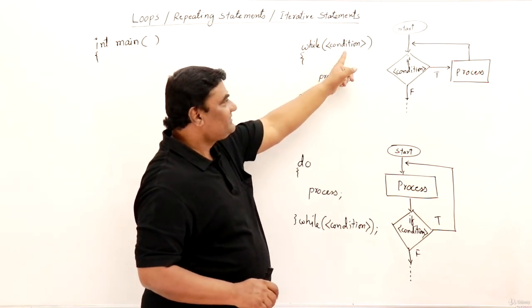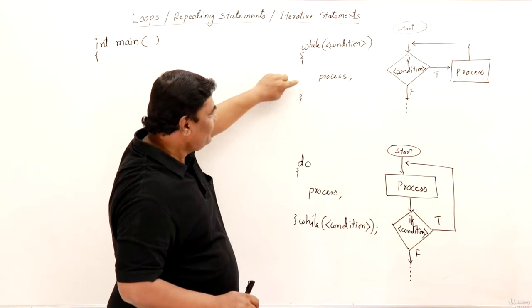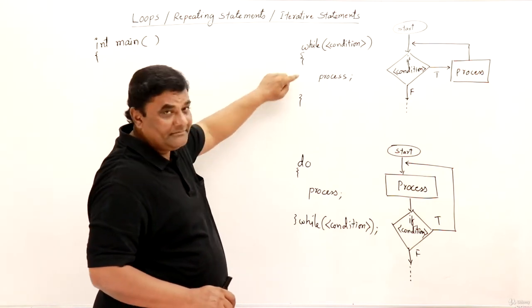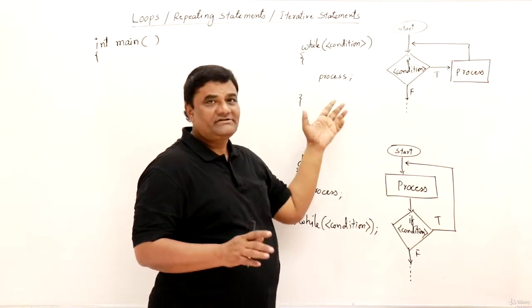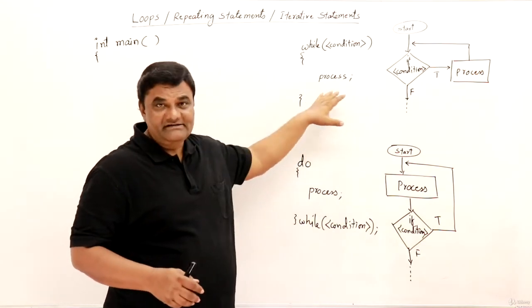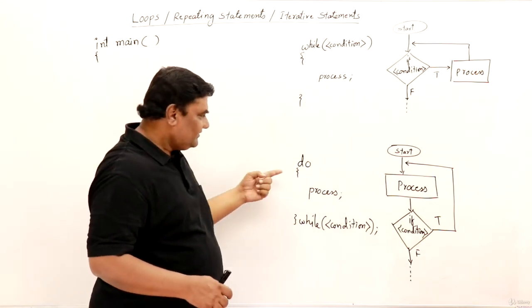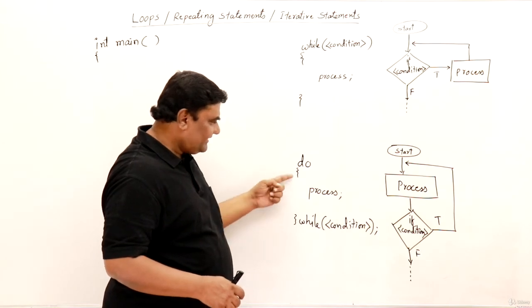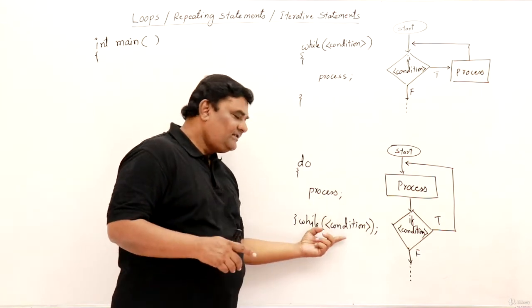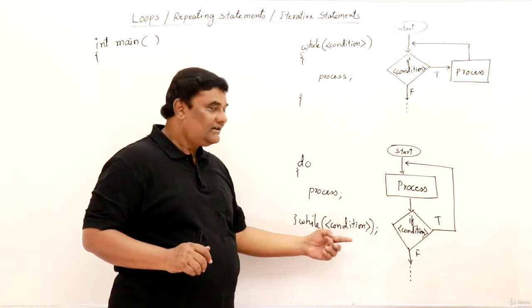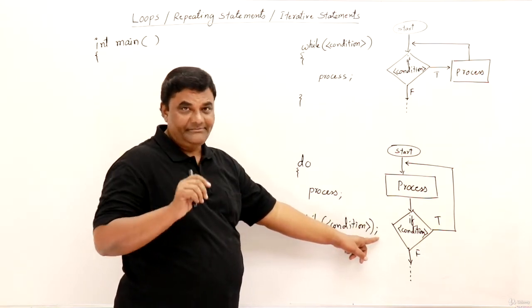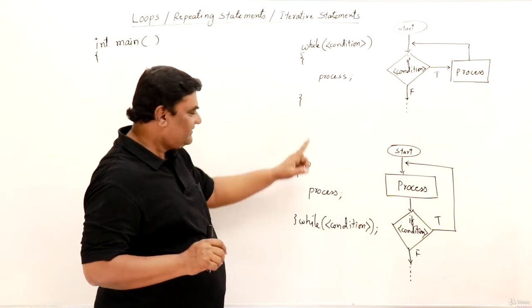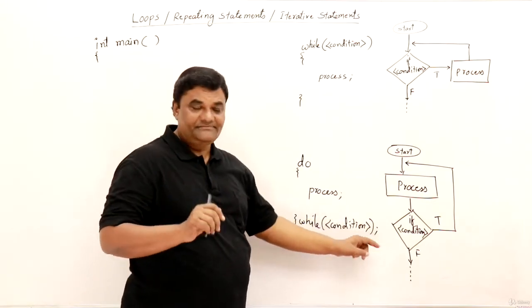While, the condition is there, and then this is the body of the while loop. Flower brackets, or braces, are used. Inside that, whatever process you want to do, you can write down inside. Then do while: do first, then flower brackets, and inside that the process is there. Then while condition is at the end, and it must be closed with a semicolon. It should end with a semicolon, right? There is no need for a semicolon here, but here the semicolon is a must.